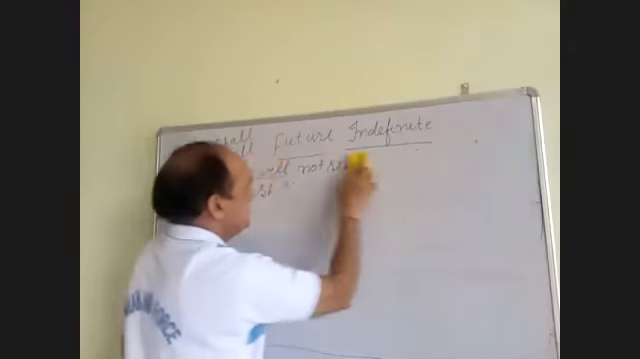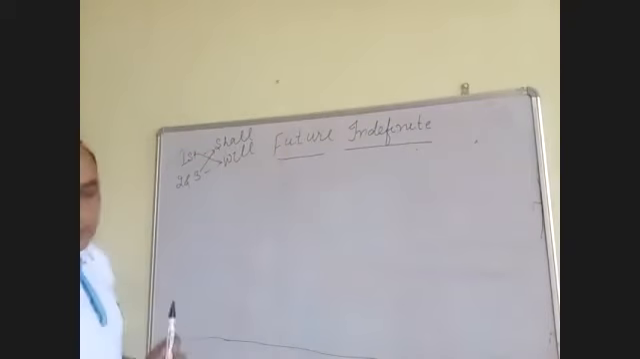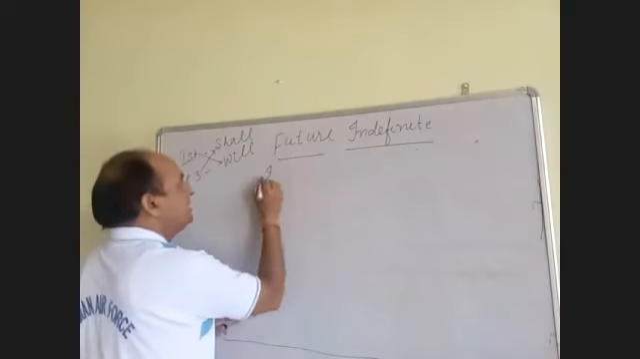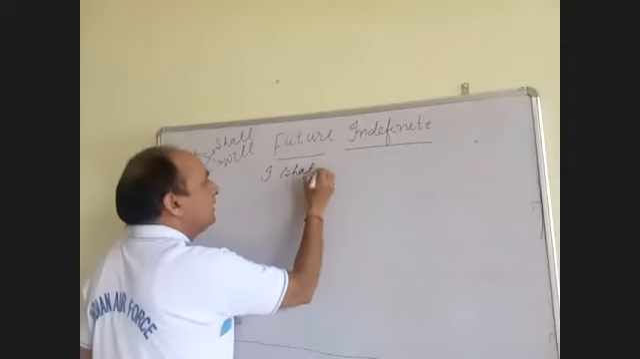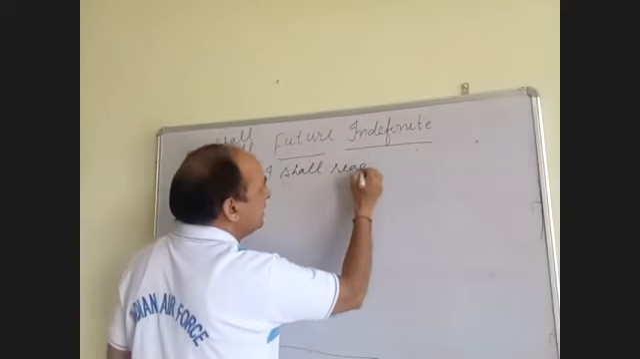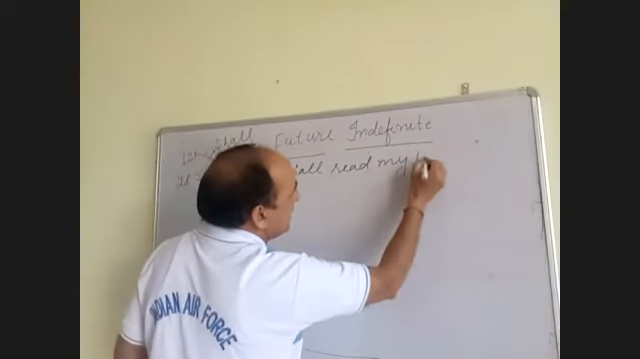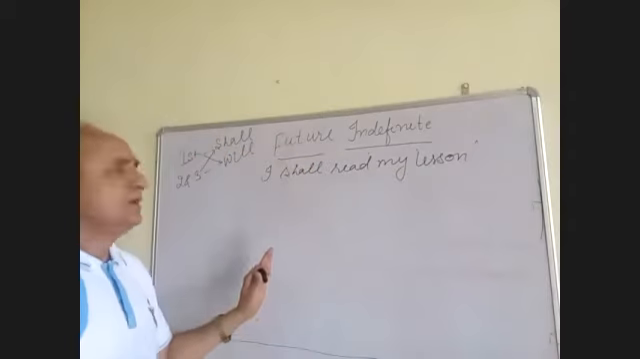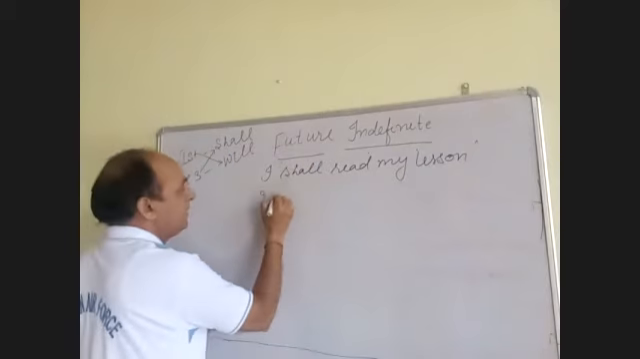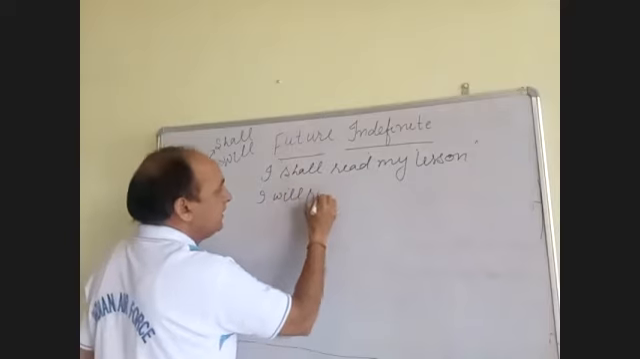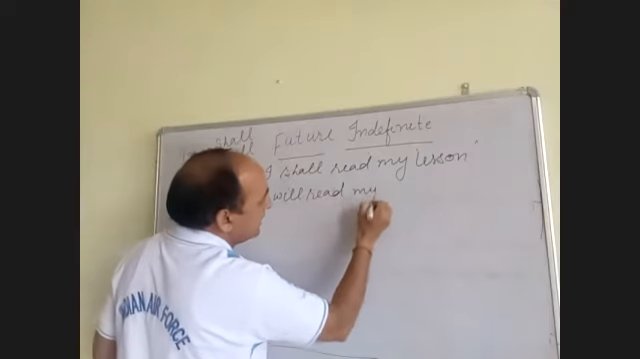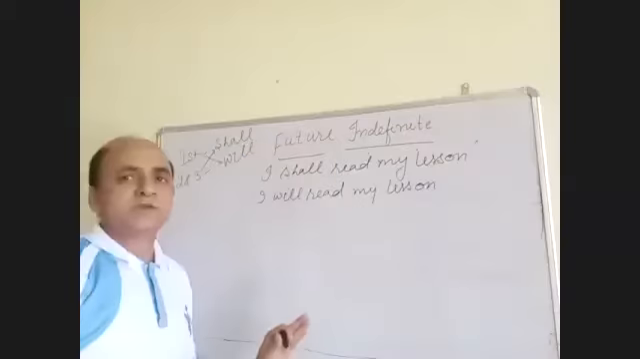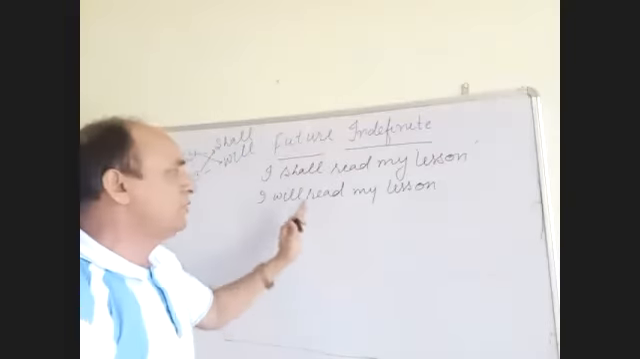You can take some example. For example, if you say I shall read my lesson, this is a simple future tense. But if you say I will read my lesson, it is one sort of promise. मैं अपना lesson जरूर पढ़ूंगा. It is one sort of promise.